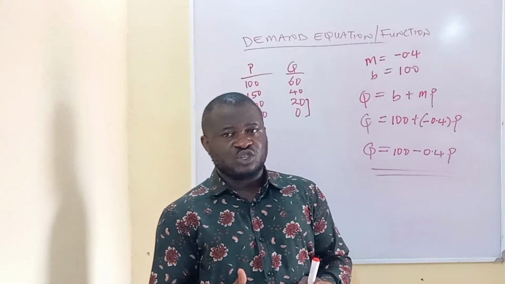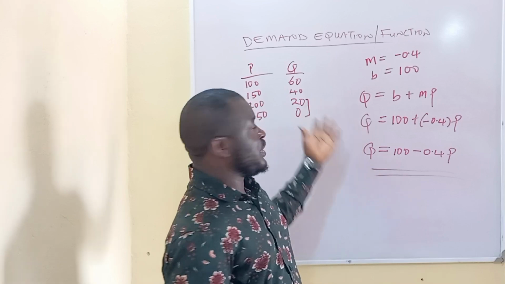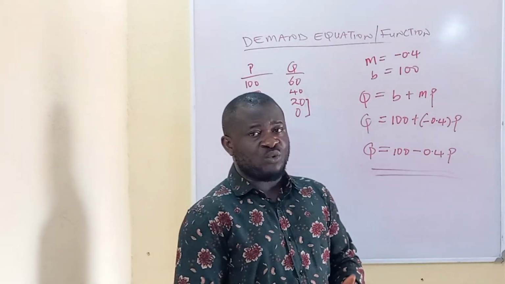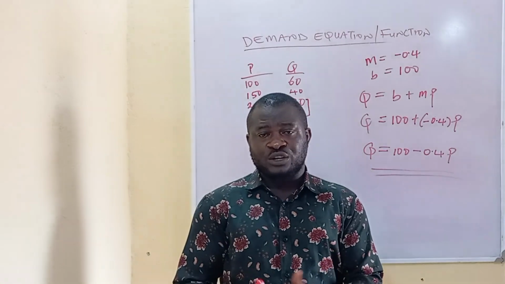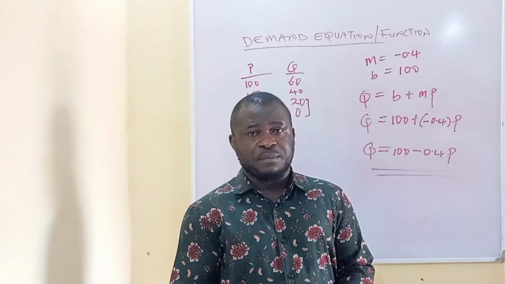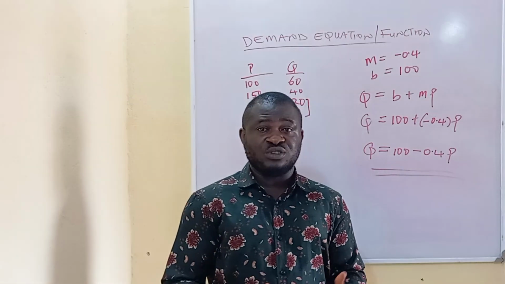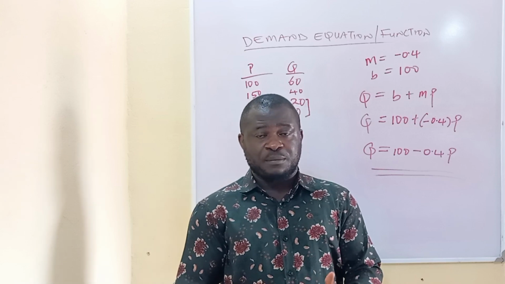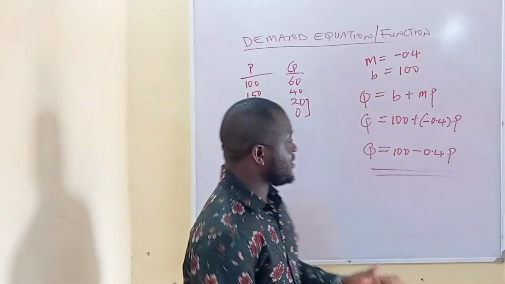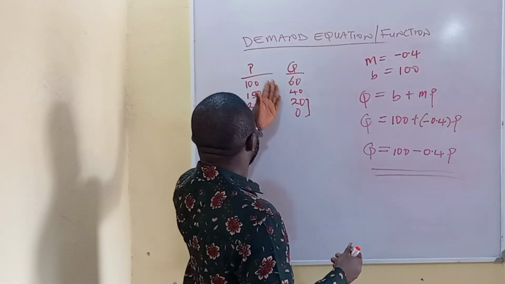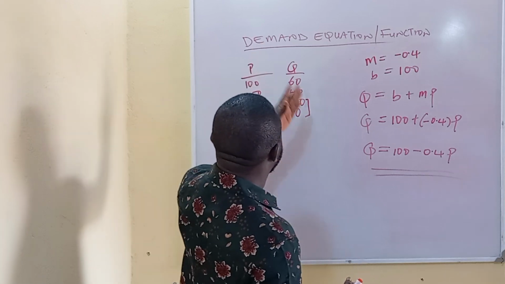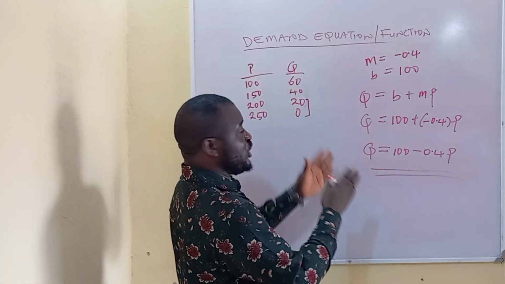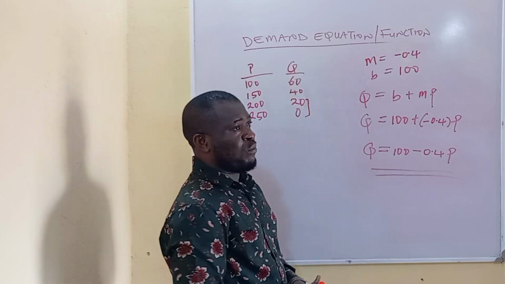The point that needs to be made is that the demand schedule that we have just worked upon, from where we derive the slope and intercept coefficient, is the kind of demand schedule that is being regarded as a linear demand schedule. And why do we refer to this kind of demand schedule as a linear demand schedule? We refer to it as a linear demand schedule because a given change in price of this commodity brings about a constant change in quantity demand of that commodity.